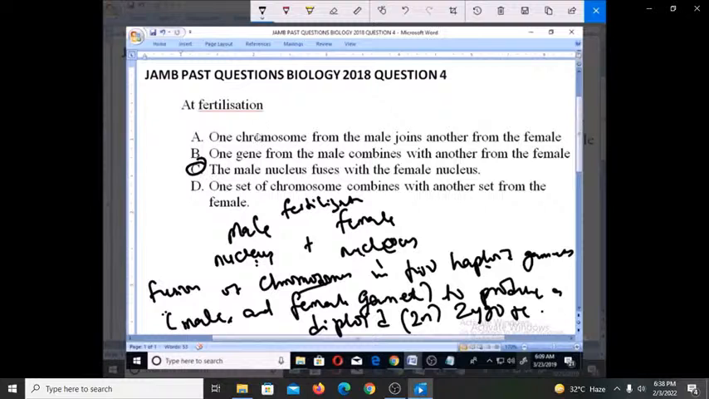Why? Because if you look at this, you also have chromosome. But here we're talking about one chromosome. One chromosome is not what does the fusion, so it cannot be one. This alone takes this out. Now for the second, one gene from the male. When you're talking about gene, you're talking about heredity. It's not actually reproduction as we are supposed to do in fertilization. Now this one says one set of chromosomes combines with another set from the female. One set of chromosomes from where? Is it from male or female? So you can see that this statement is not complete. So D cannot be the answer, B cannot be, A cannot be. But option C is the answer to the problem.